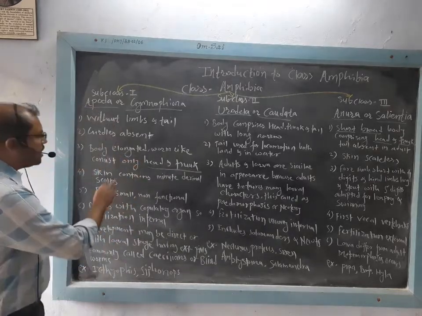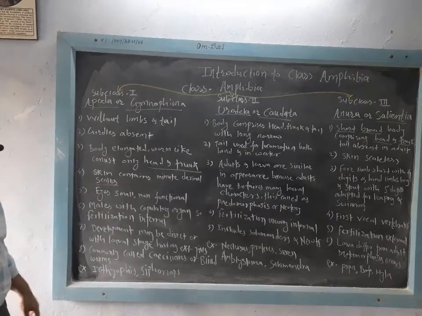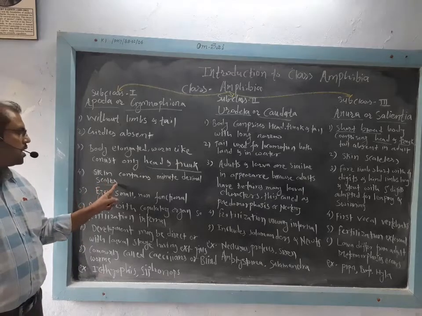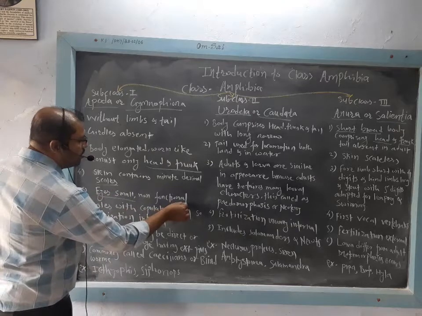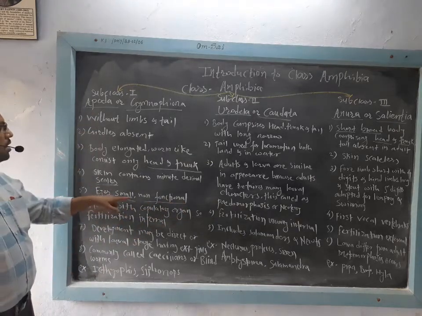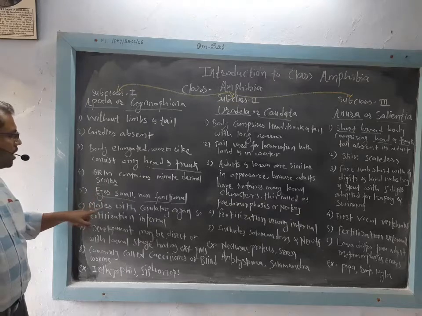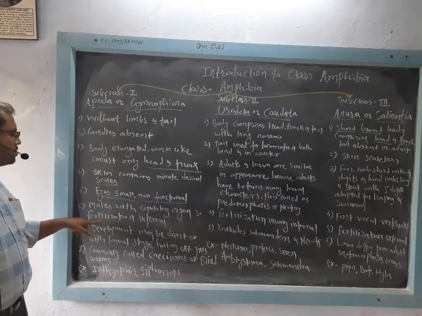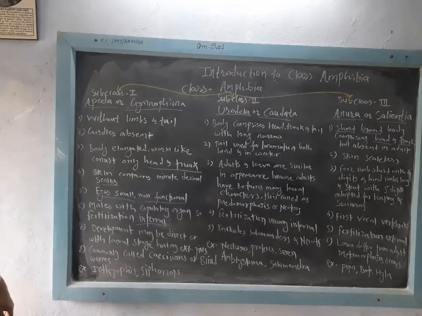Then skin contains minute dermal scales. So the dermal scales are present in Apoda on the skin, and the eyes are small and non-functional. Skin has dermal scales, and the male has a copulatory organ, so the fertilization is internal.